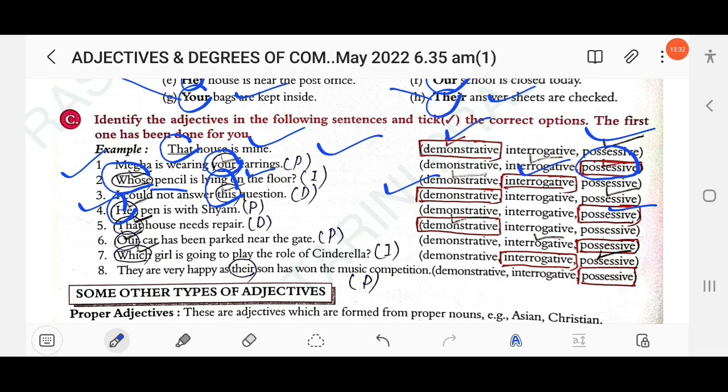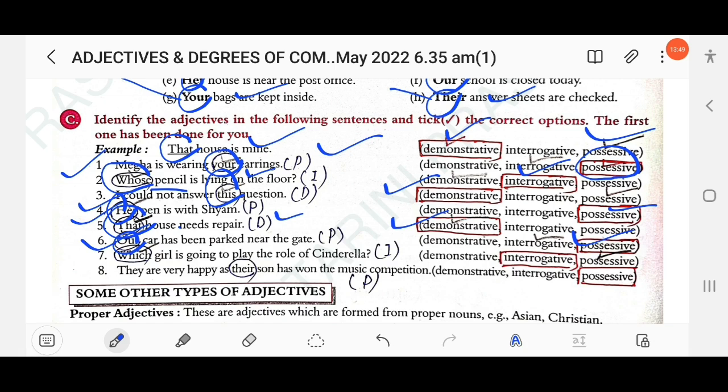Then next here, that house needs repair. That house. So here that is this, that, those, these, such. These are known as demonstratives. Then next here, our car has been parked near the gate. Whose car? Our car. So here, our is possessive.